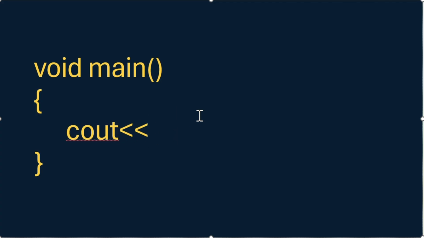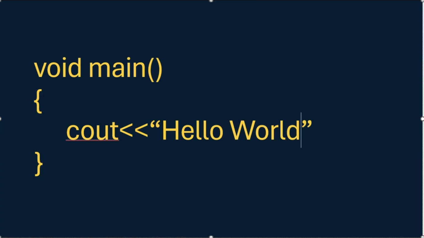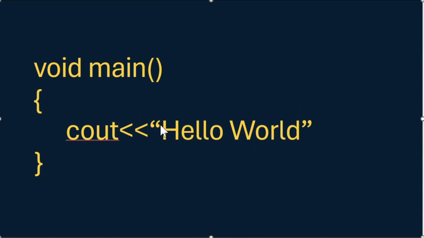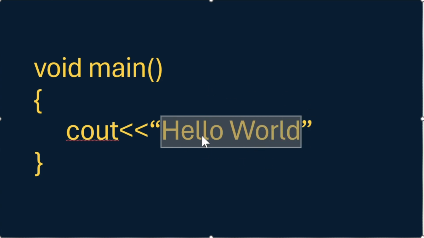After the two left arrows, I will put double quotes, and inside the double quotes, I will write hello world. So whatever we are writing inside these double quotes, this statement will be given to the cout and cout will print it as it is.